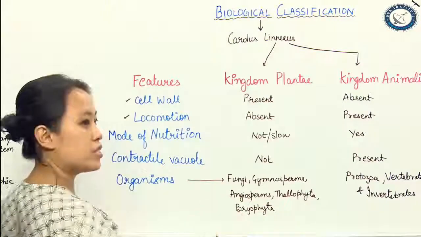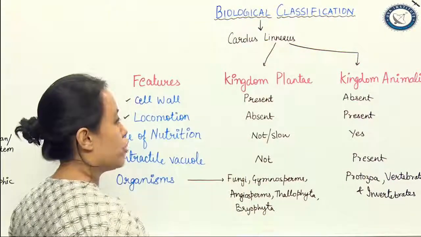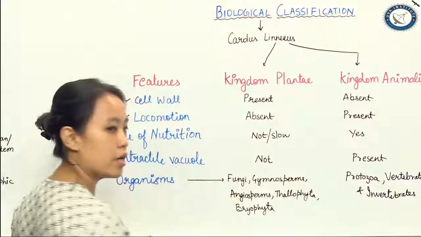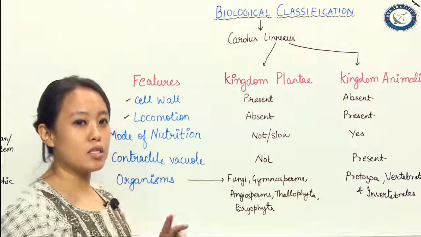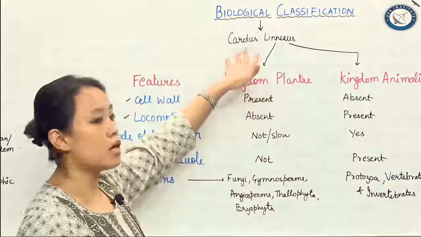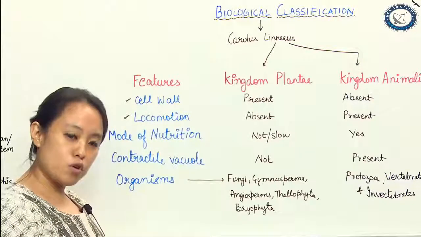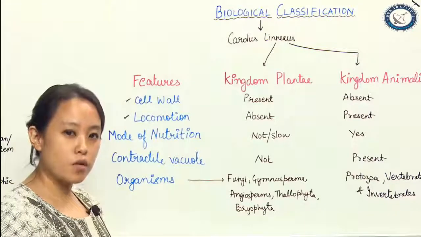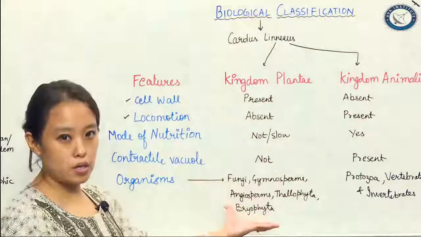He categorized everything under kingdom Plantae. For Animalia, he chose only protozoa, vertebrates and invertebrates. So it was the two kingdom classification given by Carolus Linnaeus on the basic features: cell wall, mode of nutrition, locomotion, contractile vacuole, and, most important, which organisms he put under these criteria.